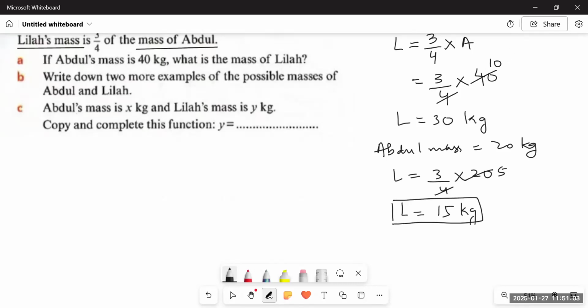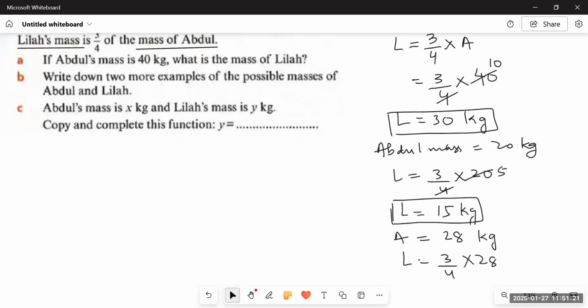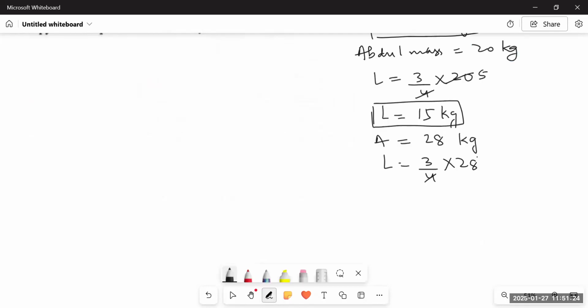And similarly, let's take another example. If Abdul's mass is, let's say A is equal to 28 kgs, then Leela's mass would be L is equal to 3 upon 4 multiplied by 28. 4 ones are 4, 4 sevens are 28, 3 sevens are 21. So Leela's mass would be 21 kgs. In this case, what do we have to do? We will simply take a number that is a multiple of 4. It would be easier for you if you take a multiple of 4 in place of Abdul's mass.